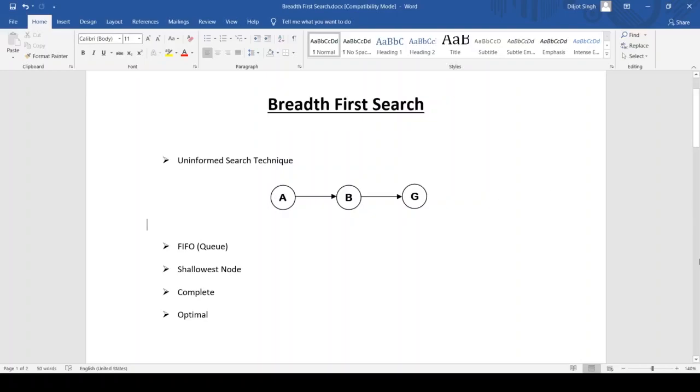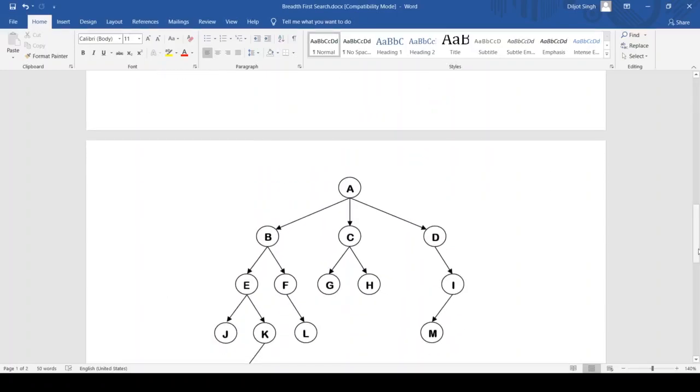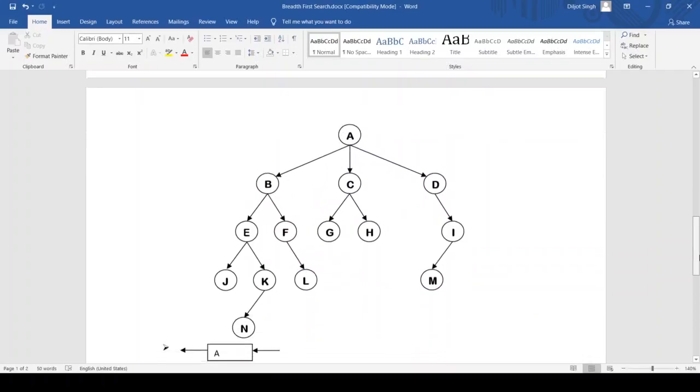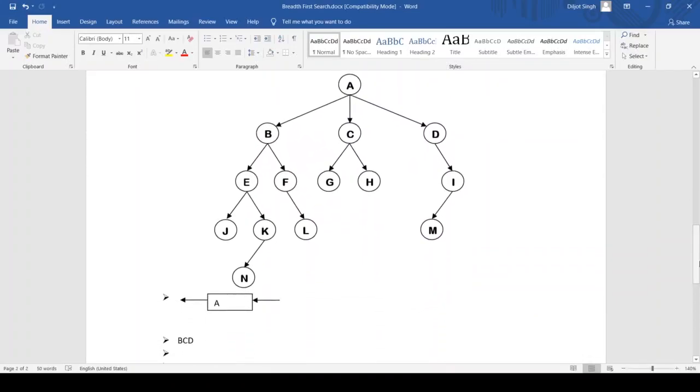For example, we have this, right? So, if we have to remove A from the queue, we will first process this A. Where can A go?